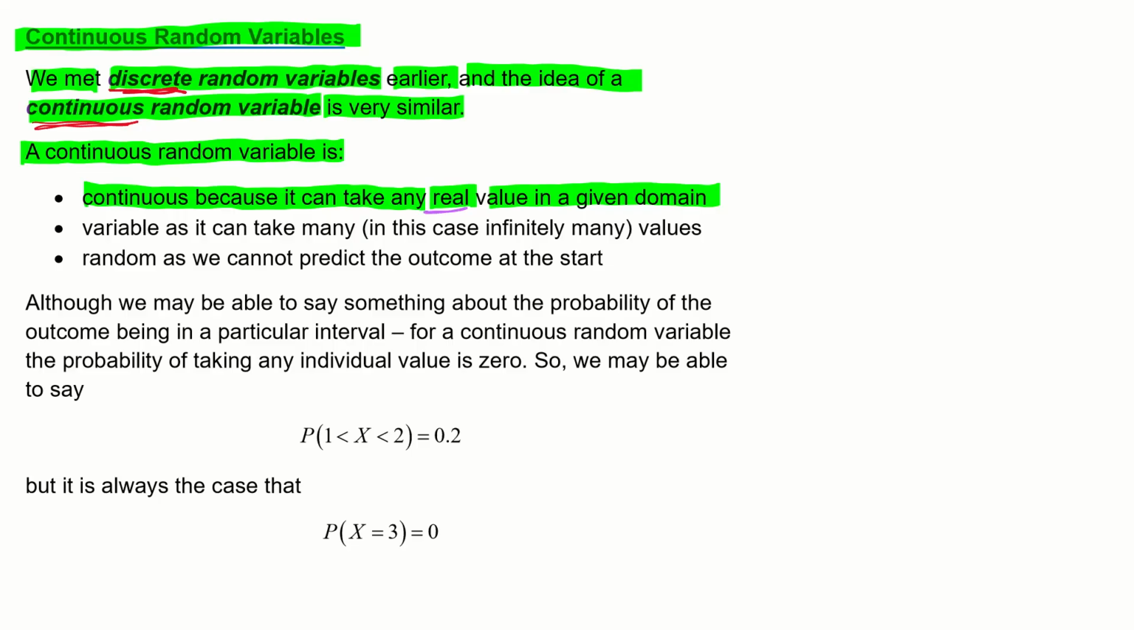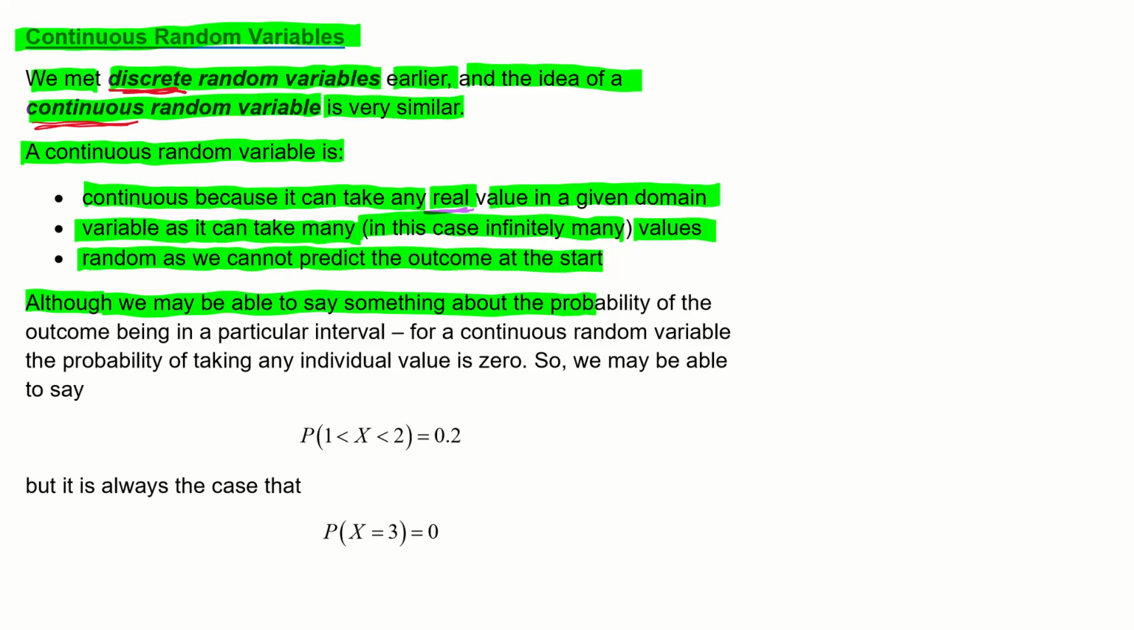So here we're talking about fractions and irrational numbers, anything in a given domain. If your domain is from 1 to 2, it could take any number in between. It's variable as it can take many, in this case infinitely many, values. It's random as we cannot predict the outcome at the start. Although we may be able to say something about the probability of the outcome being in a particular interval.